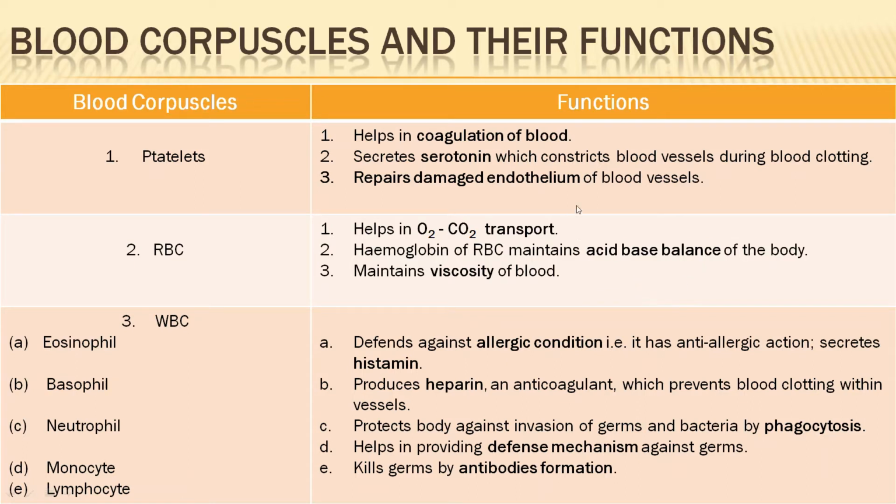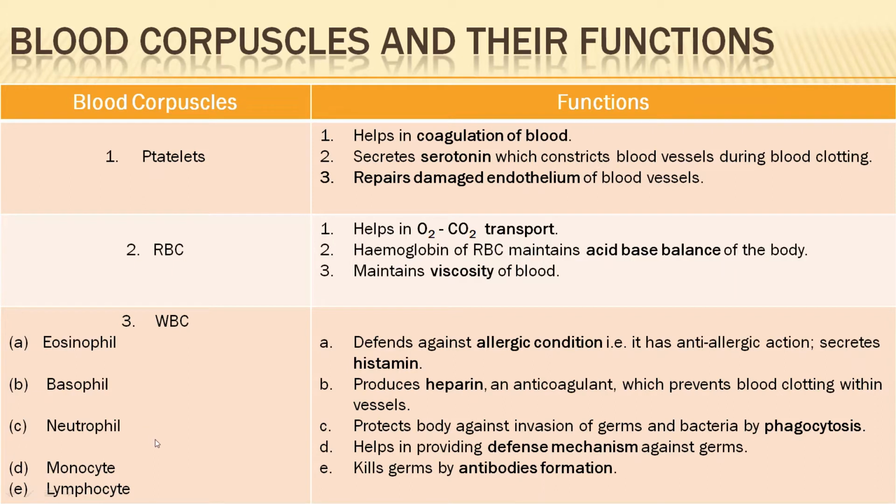So when the vessel is ruptured and the blood oozes out, at that time that vessel needs to be constricted. But otherwise, if the inner parts of the vessels constrict here and there, then blood will clot and the person will die. So this anticoagulant helps to prevent the clotting within the vessel.